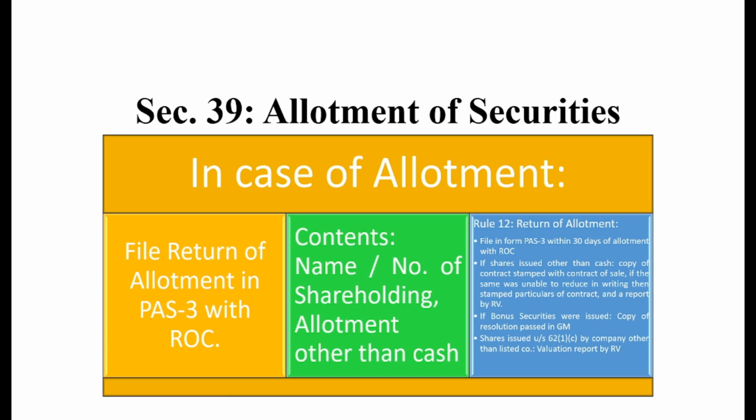Next, in the case of bonus securities, a copy of the resolution passed in the general meeting shall be provided before issuing the bonus securities. In the case of shares issued under section 62(1)(c), which we'll be reading in the chapter on share capital and debentures, the valuation report by a registered valuer shall be required. Next.